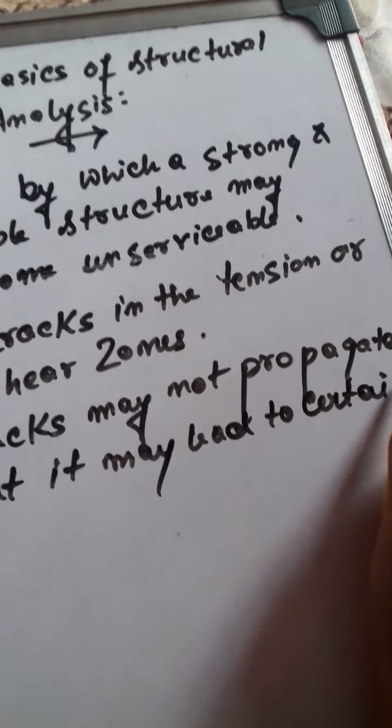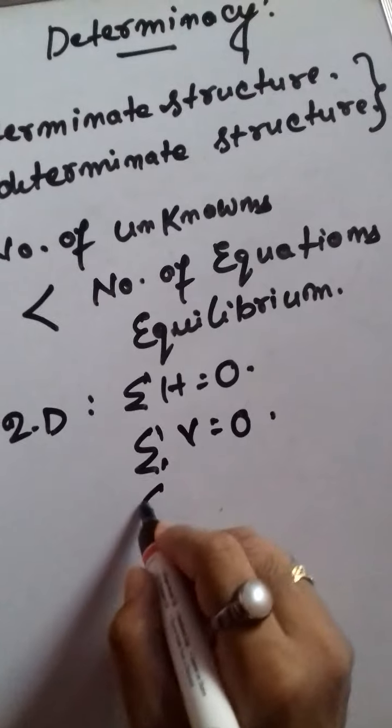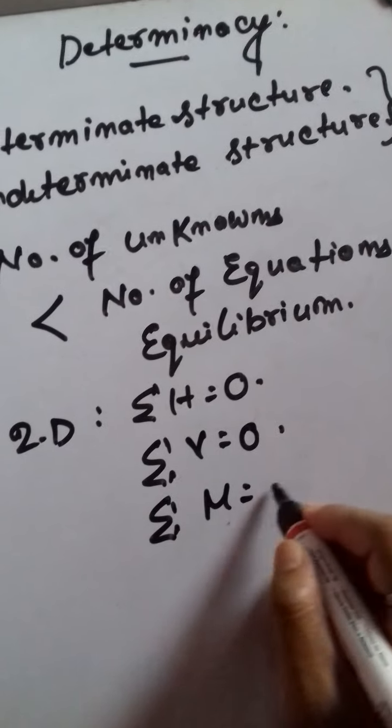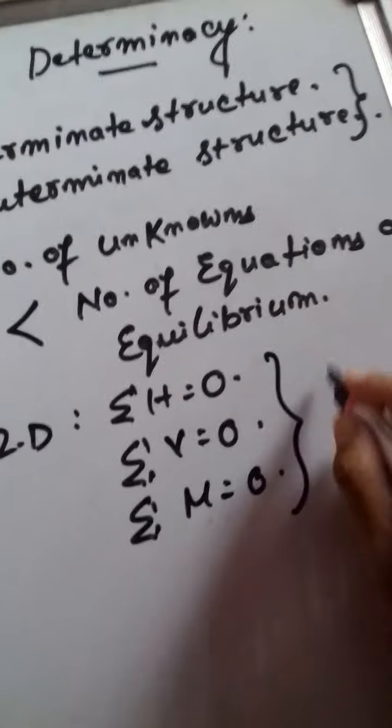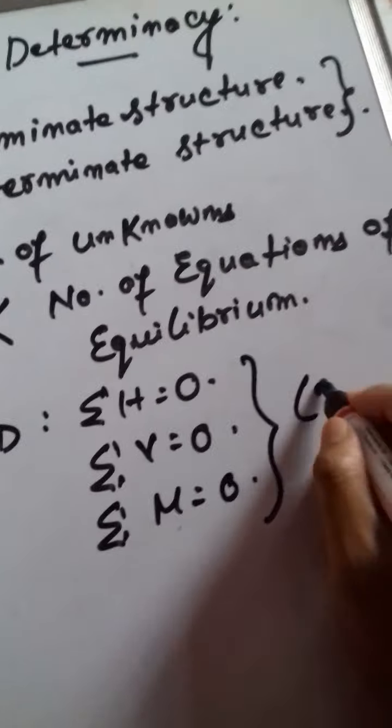Summation of horizontal force equal to 0, summation of vertical force equal to 0, summation of moment equal to 0. This is for a 2D case.